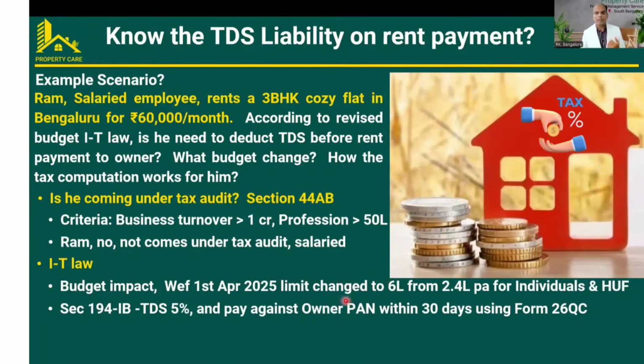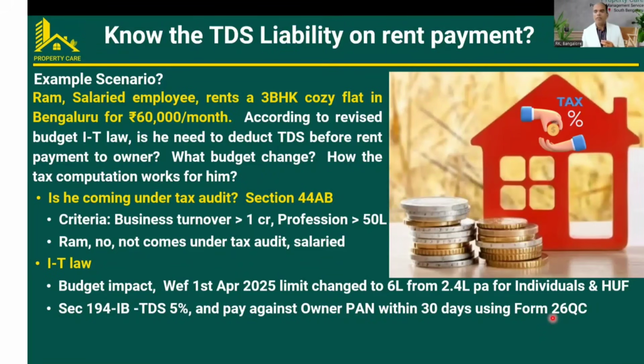So how does that work? The payment is made against the owner's PAN within 30 days using Form 26QC. There is a form that has to be filled and submitted to the income tax department, deducting 5% on the total rent payment per annum. For example, 5% of 7.2 lakhs is 36,000, which has to be deducted and paid against the owner's PAN through Form 26QC to the income tax department.